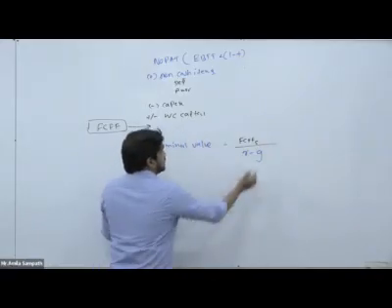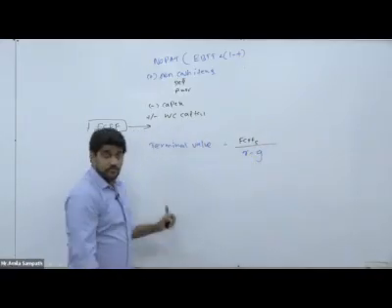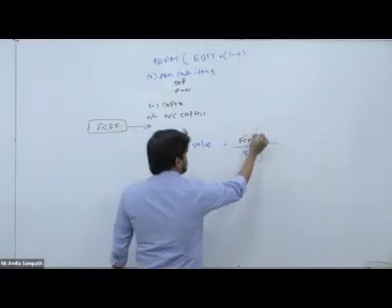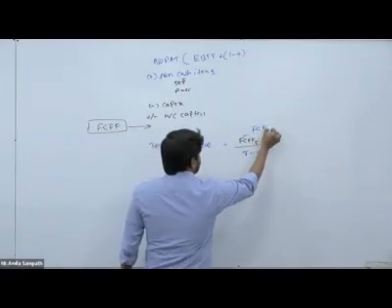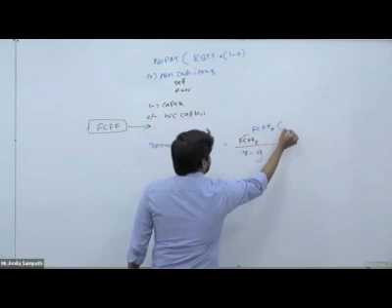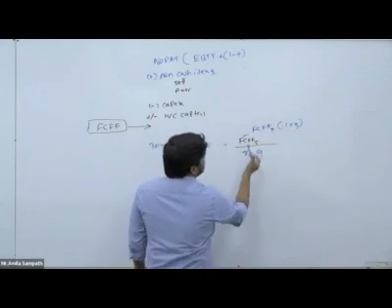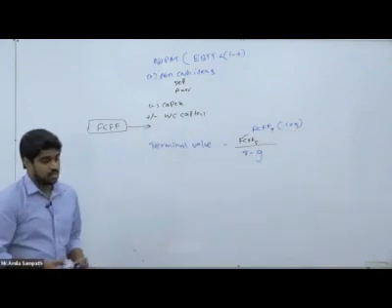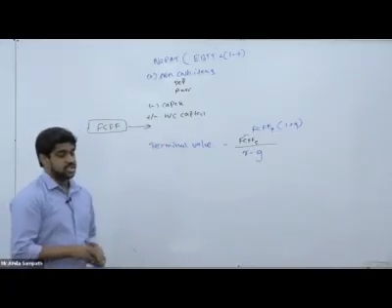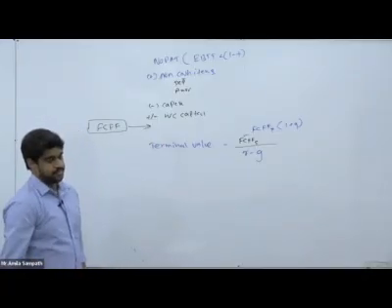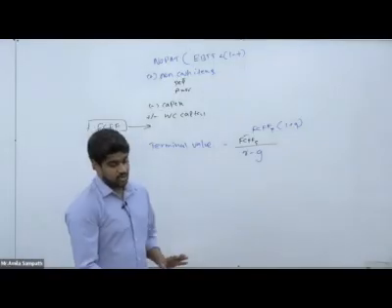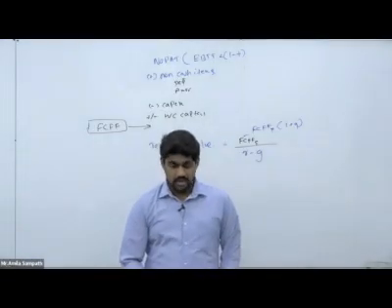Then basically the free cash flow to the firm of the 5th year. How can you get the 5th year free cash flow? Free cash flow to the firm of the 4th year into 1 plus G. Then we divide it by R minus G. Then using that, simply we can get the terminal value. That also we need to calculate here.